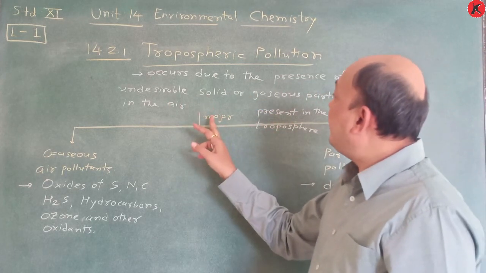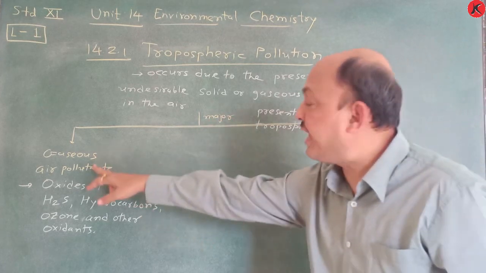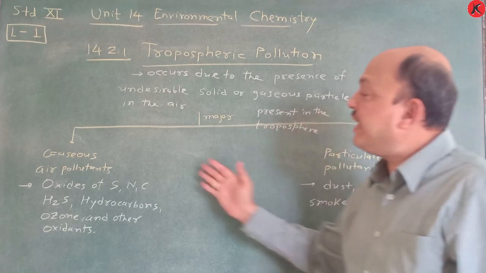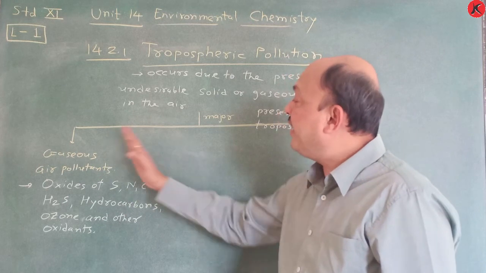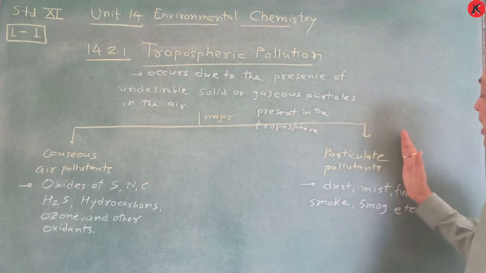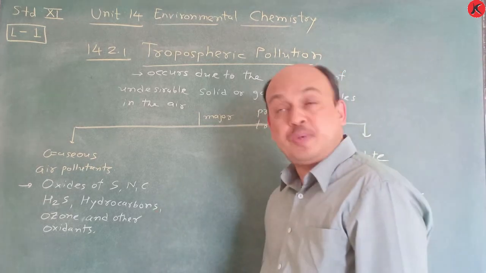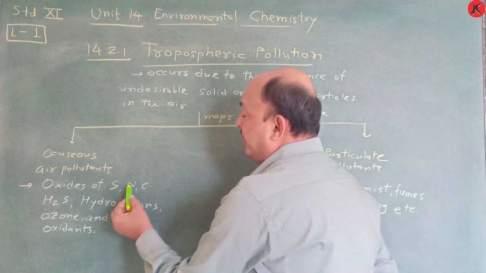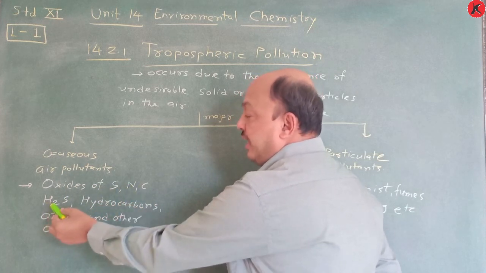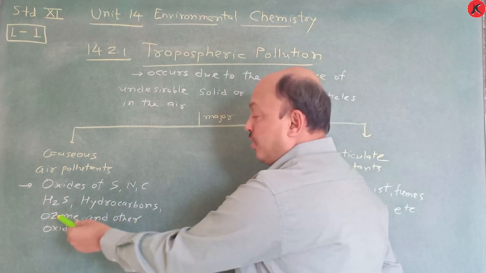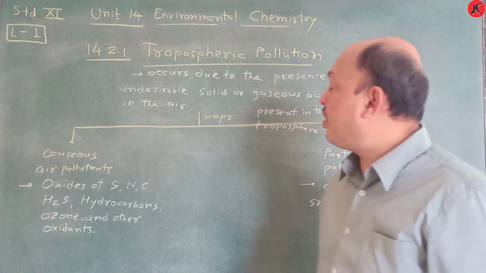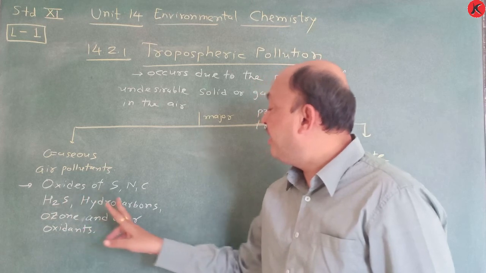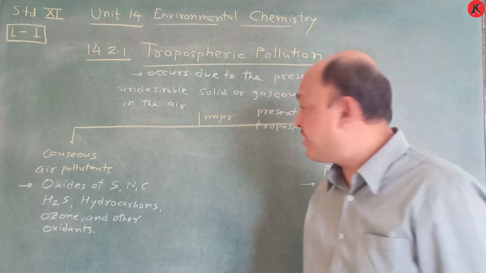Which are they? So these particular major gaseous air pollutants and particulate pollutants present in the troposphere are classified in two ways. One is gaseous air pollutants and another is particulate pollutants. So this gaseous air pollutants is which one? Gaseous. It deals with gases. So oxides of sulfur, nitrogen, carbon, then hydrogen sulfide, hydrocarbons, ozone and other oxidants.